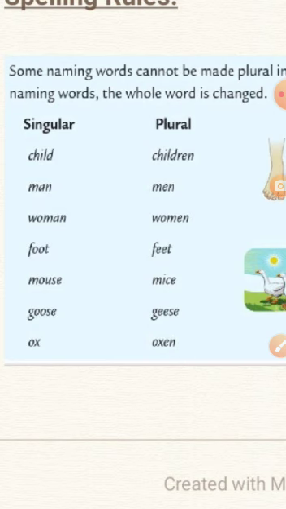When we want to say many of such, then we say mice. Many mice. MICE, mice. The next word is goose. GOOSE, goose. Goose is another animal. When we talk of one of its kind, then we say a goose. When we talk of many of them, then we say geese.